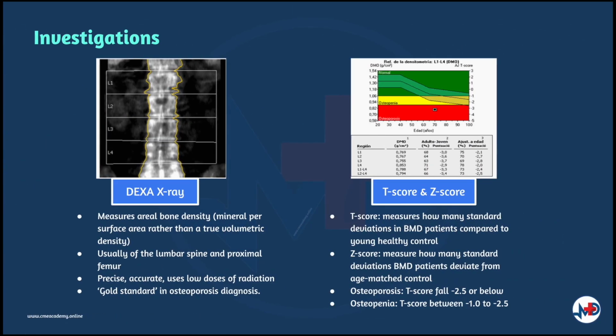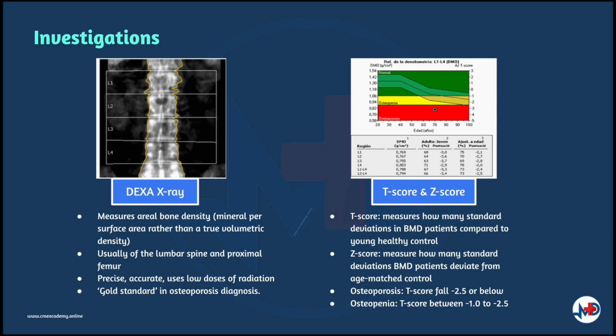Dual energy X-ray absorptiometry, or DEXA, measures areal bone density, which is the mineral per surface area rather than the true volumetric density, usually of the lumbar spine and proximal femur. It is precise, accurate, uses low doses of radiation, and is the gold standard in osteoporosis diagnosis.